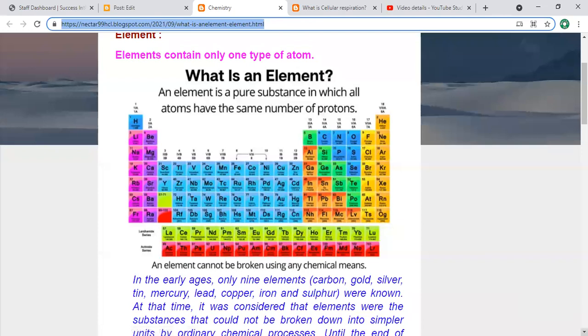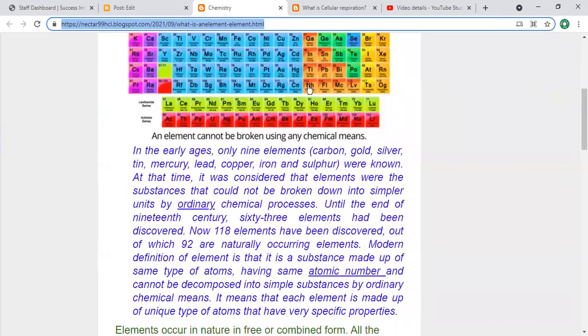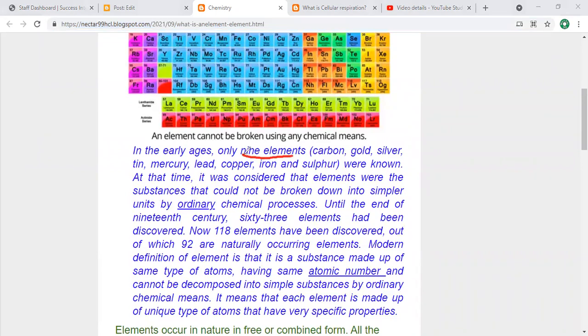Let's move to the next part of this topic. In the early age, only 9 elements were known: carbon, gold, silver, tin, mercury, lead, copper, iron, and sulfur.